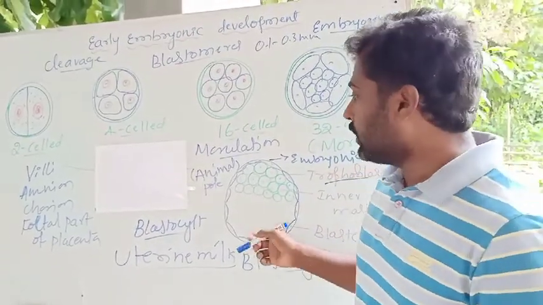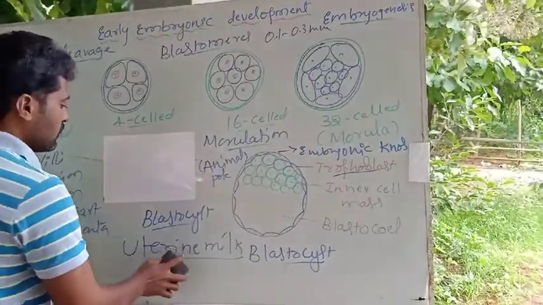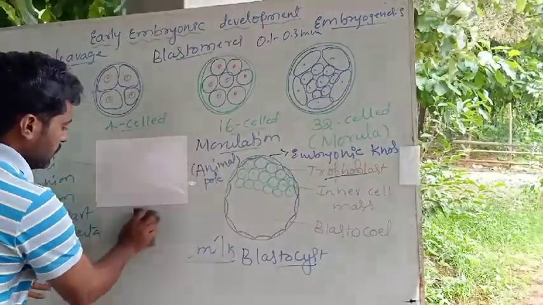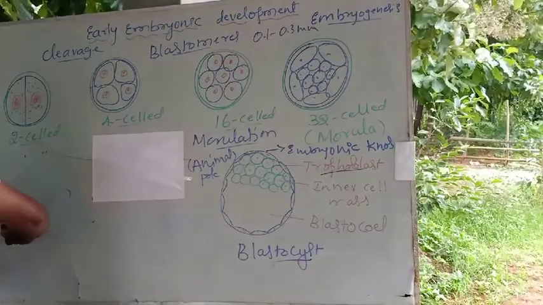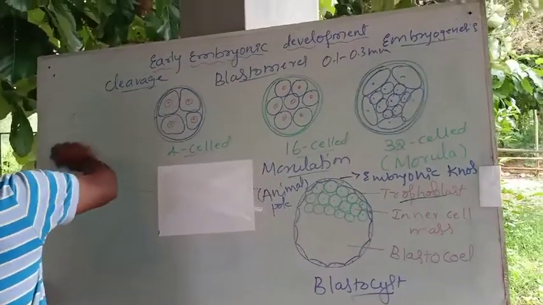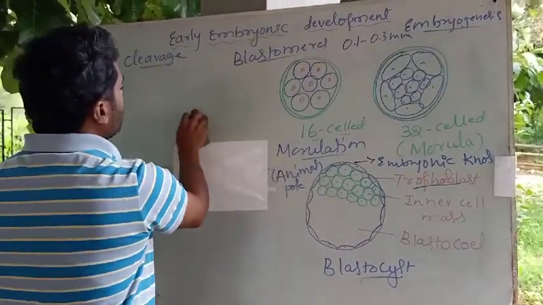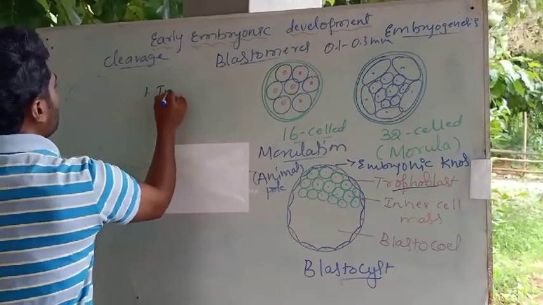Thereafter, once the blastula is produced, the next very important thing after blastulation, or the formation of the blastocyst, is implantation.